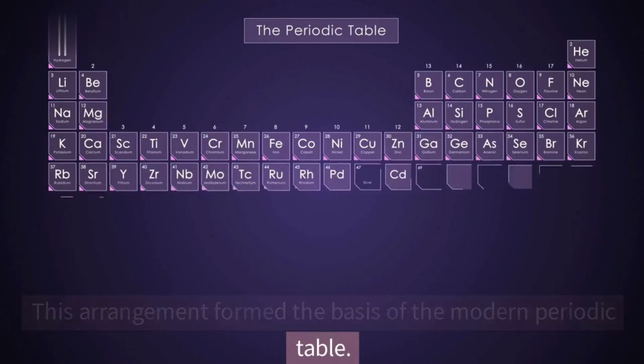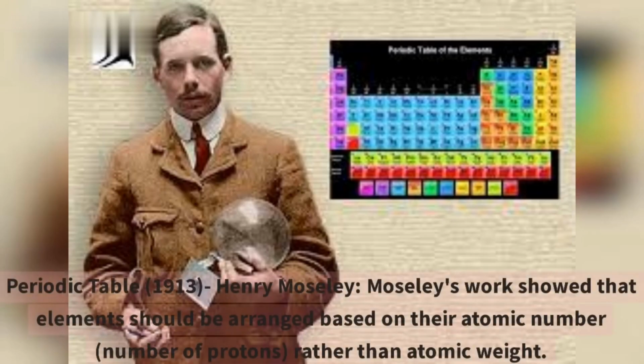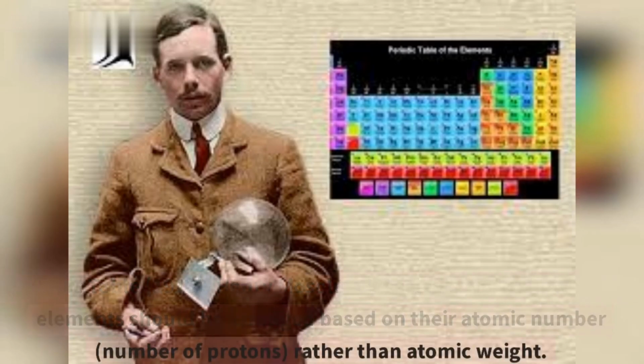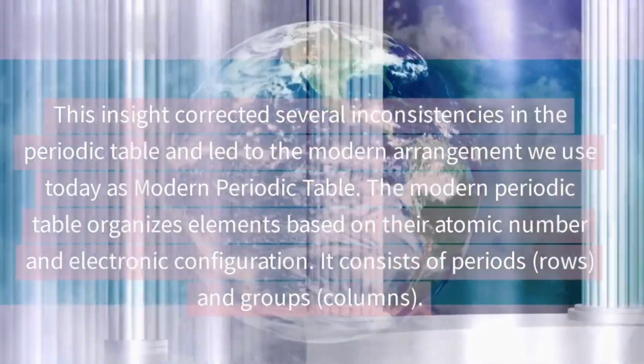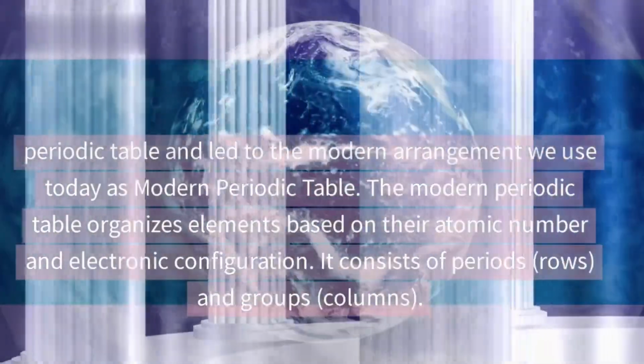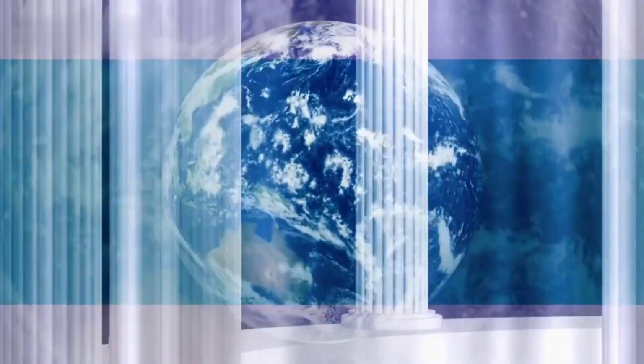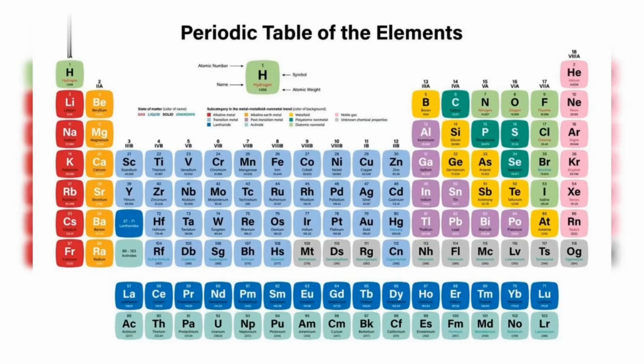Then comes Henry Moseley. He arranged the elements according to the increasing order of their atomic number. And this periodic table is now known as the modern periodic table. It consists of periods and groups. This is the modern periodic table.